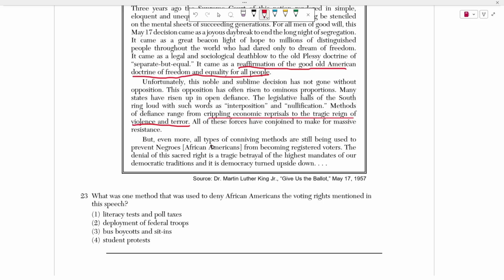But, even more, all types of conniving methods are still being used to prevent African Americans from becoming registered voters. The denial of the sacred right is a tragic betrayal of the highest mandates of our democratic traditions and is democracy turned upside down. So what MLK Jr. is saying here is that, listen, at some point, African Americans were given the right to vote, which is a great decision. But in this case, the issue is the South isn't letting them vote. Right? They're either intimidating African Americans from voting at the ballots, or they're putting in measures that make it near impossible for them to vote.